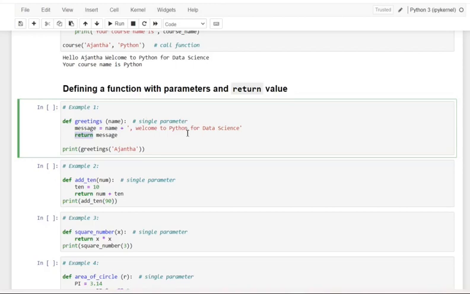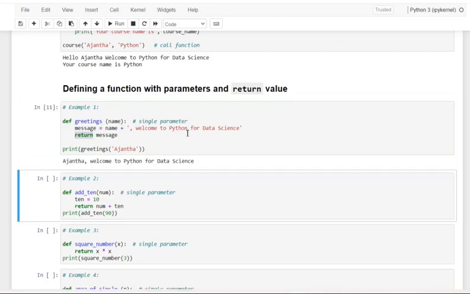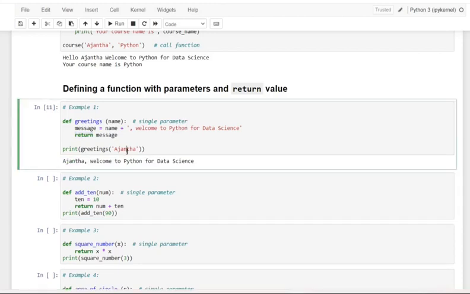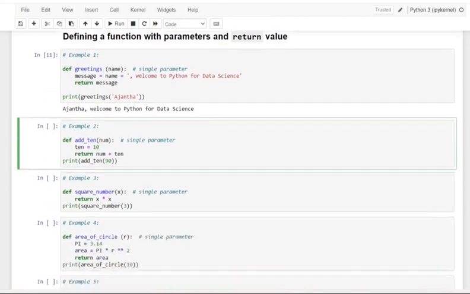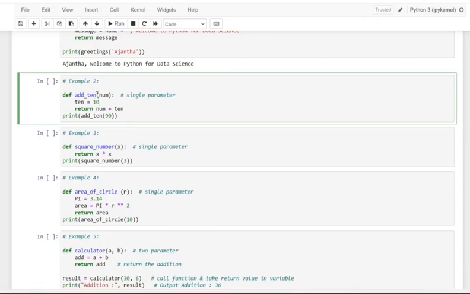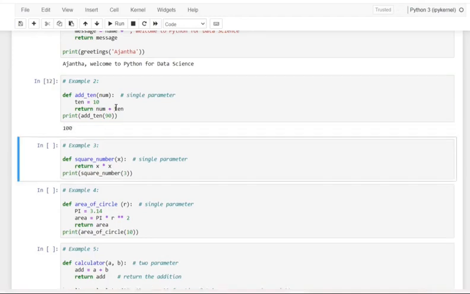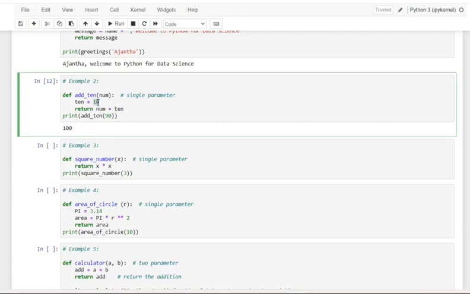So the first one is a single parameter. I'm making it with a return message, and getting the argument as a string. And next, it is also a single parameter with a return value, where this provides addition of 10. Addition of 10 means it adds 10 to the number. If the number is 90, it is added with 10, and then it returns 90 plus 10. So the result would be 100.